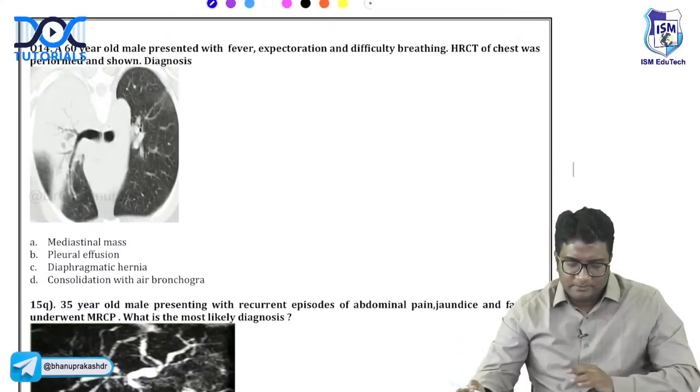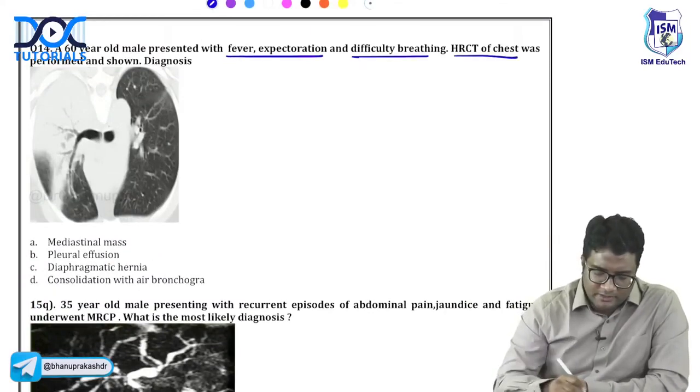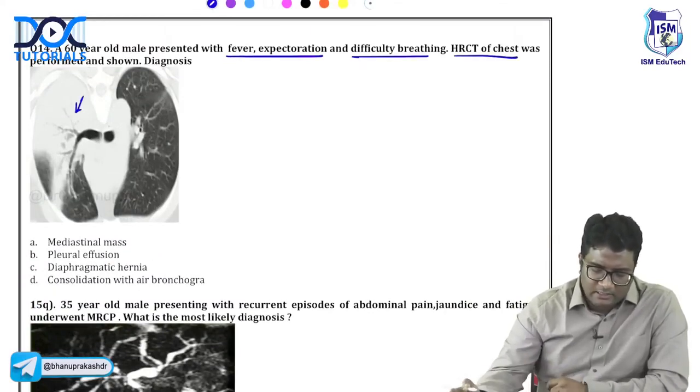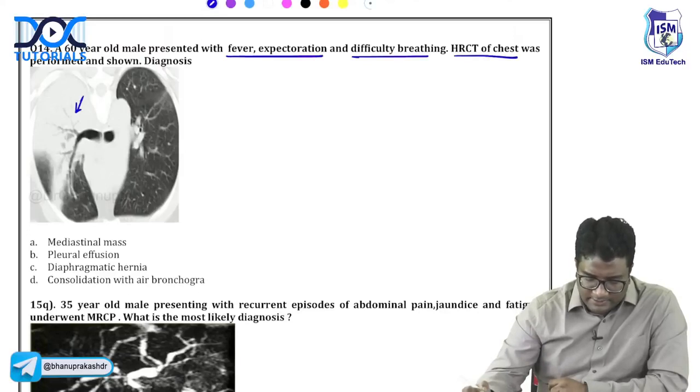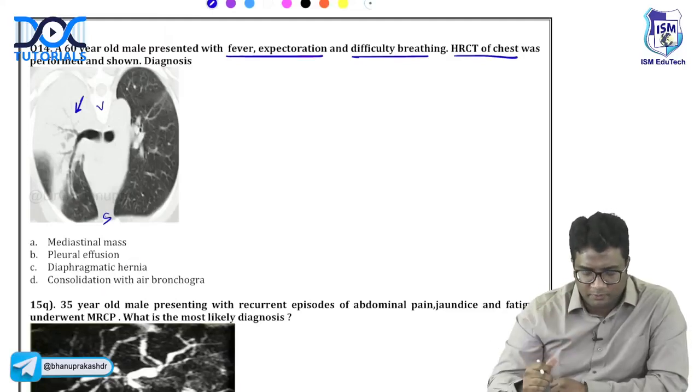Let us look at this next question. A 60-year-old male presents with fever, expectoration, difficulty breathing. HRCT of the chest was done and you are seeing this image here. What is this likely condition? Okay, so this is an inverted image. The prone image is here. This is the vertebra here. Right, so this is the sternum. It's actually a prone image here.